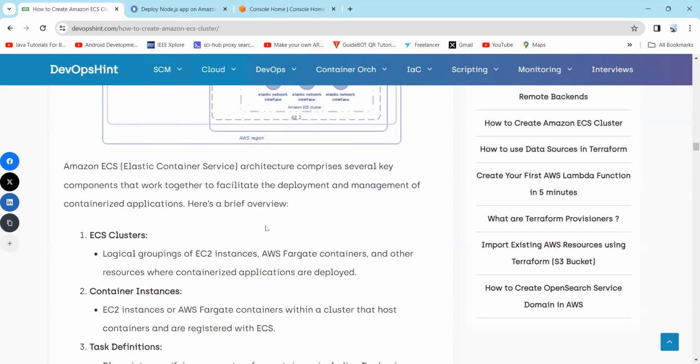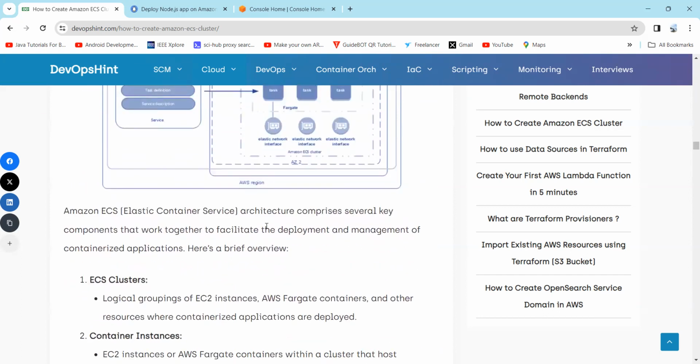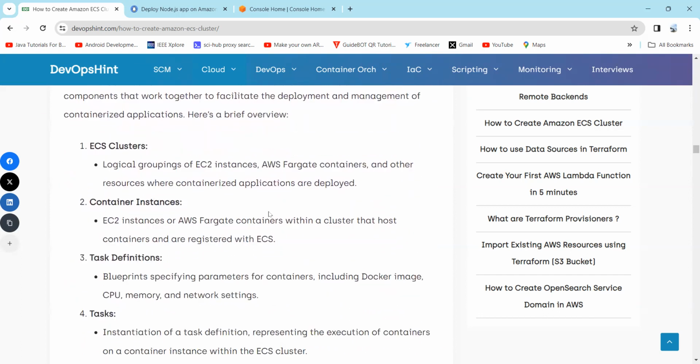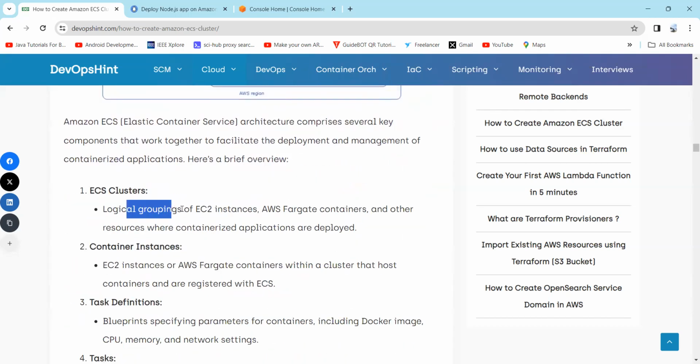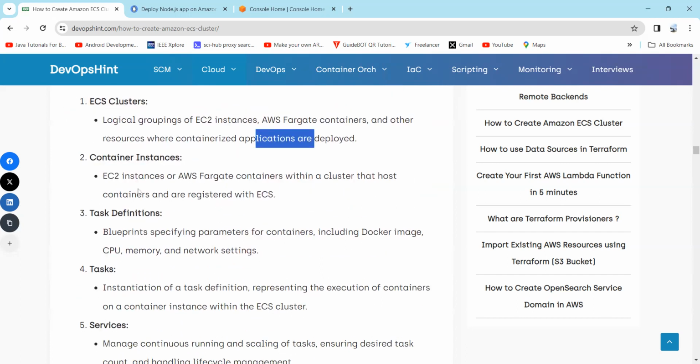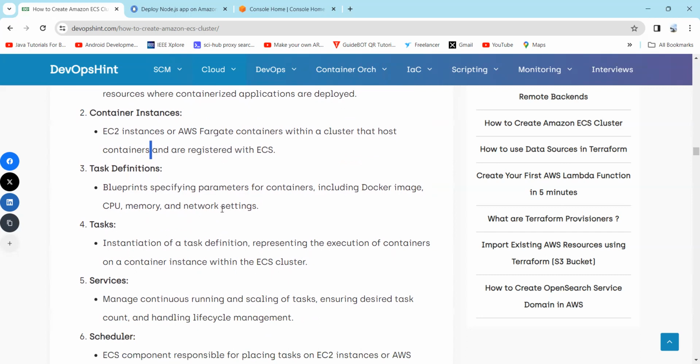So now we will understand the components of the ECS service. First is the ECS cluster. It is a logical group of EC2 instances, AWS Fargate containers, and other resources where container applications are deployed. Next are the container instances: EC2 instances or AWS Fargate containers within a cluster that host containers and are registered with ECS. Task definition: a blueprint specifying parameters for containers, including Docker image, CPU, memory, and network settings.